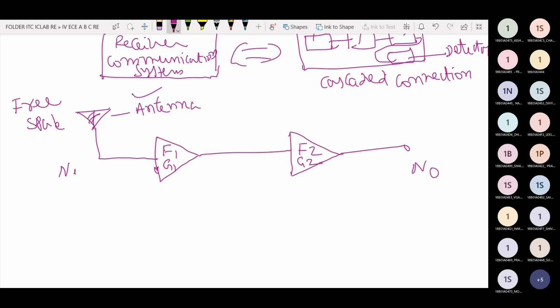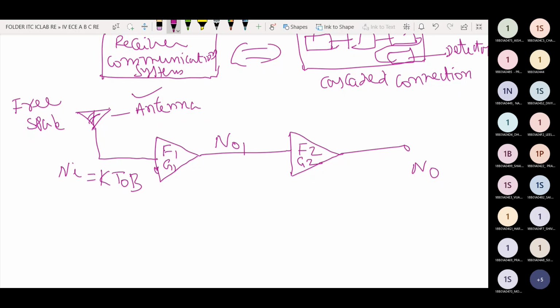Here Ni is thermal or Johnson's noise, represented by K T0 into B. The output noise of the first stage is represented as N1, and the output noise of the second stage is N0.